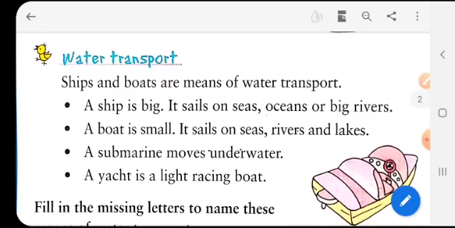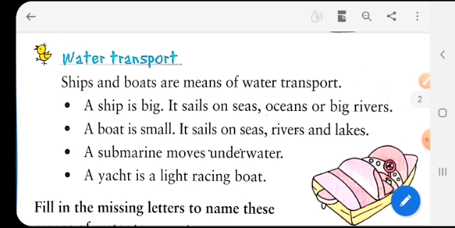Next we have the water transport. So the vehicles that are used for water transport are ships and boats. They are the means of water transport. They carry people as well as goods from one place to another. Firstly, a ship is big. It sails on seas, oceans or big rivers. Then boat. A boat is very small, so it is found in the seas, rivers and lakes. So, it takes you from one shore to the other.